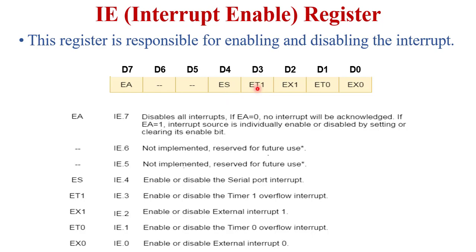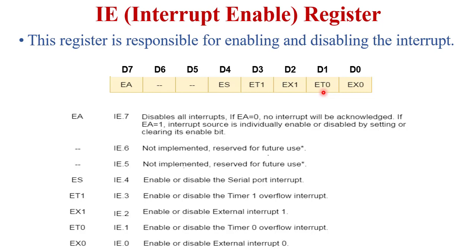Next is the D3 bit, which is ET1. ET1 is used for enabling or disabling the timer 1 overflow interrupt. If this bit is set, or 1, the timer 1 interrupt is enabled. If this bit is 0, the timer 1 interrupt is disabled. Next is the D2 bit, EX1, which is used for external interrupt 1. If this bit is set, meaning 1, the external interrupt 1 is enabled. If this bit is 0, it is disabled.